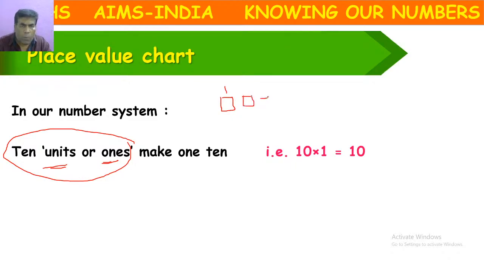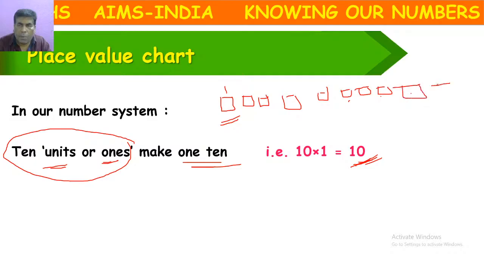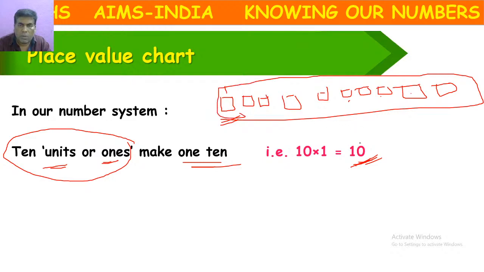Like that, if I have 10 blocks, then its value will become 10, because 10 units or 10 ones make 10. Here how many boxes are there? 10 boxes. We call these 10 boxes together as 10. Here unit means 1 box, and 10 boxes together we call a ten.